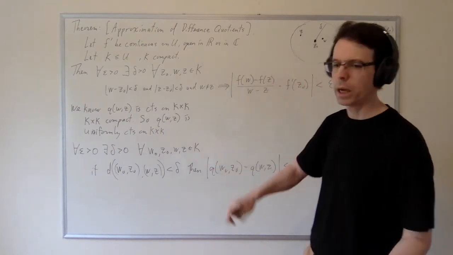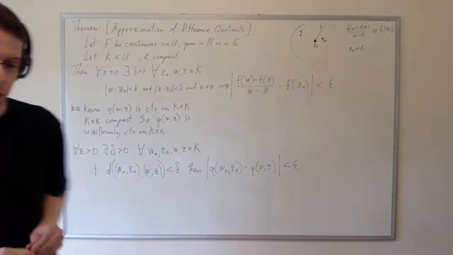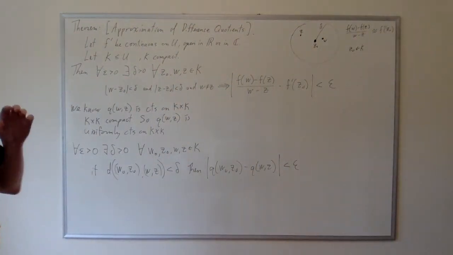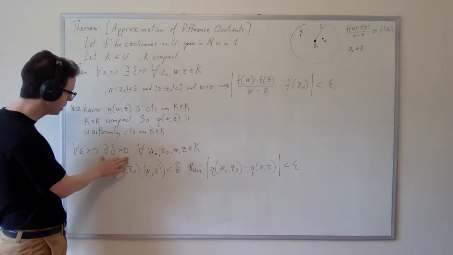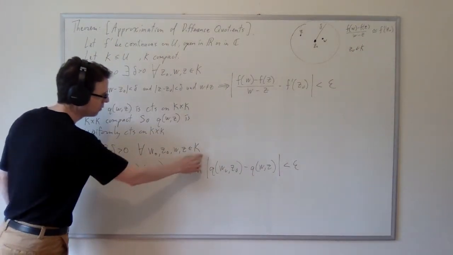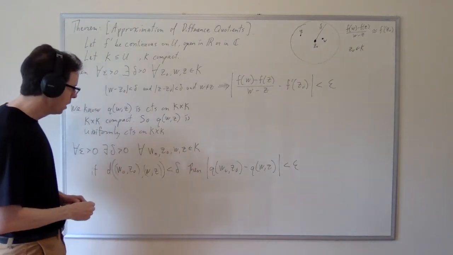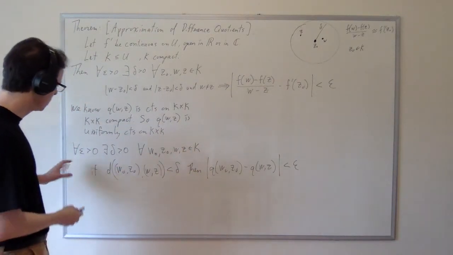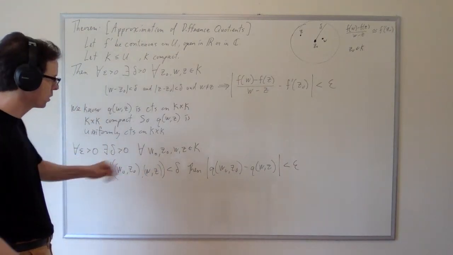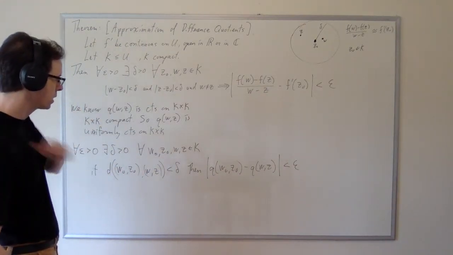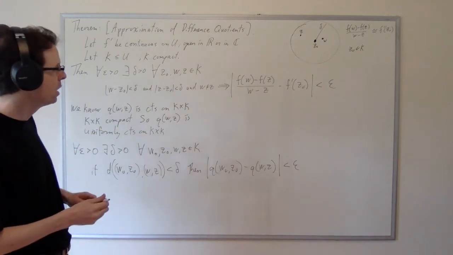So this is the direct statement of the uniform continuity of q. Not the continuity, but the uniform continuity. And notice what makes it uniform continuity is that the delta is quantified first before any of these points are quantified. Now, this is what we know from the abstract topology because we have a continuous function on a compact set. Does it get us what we need?